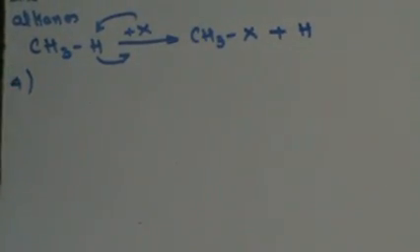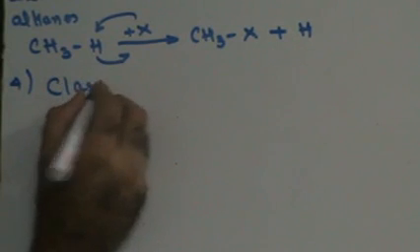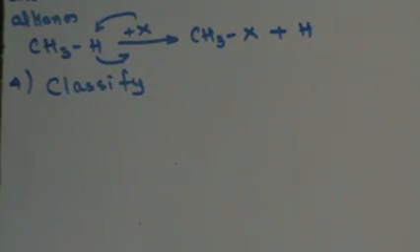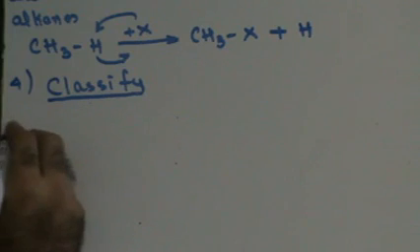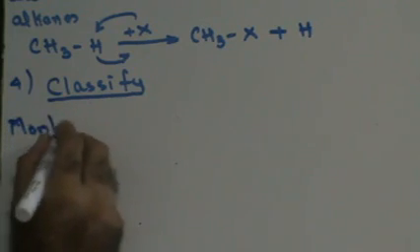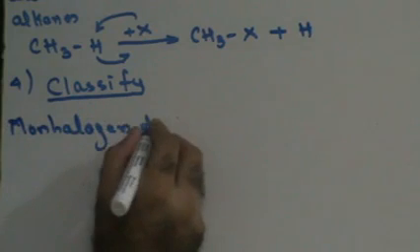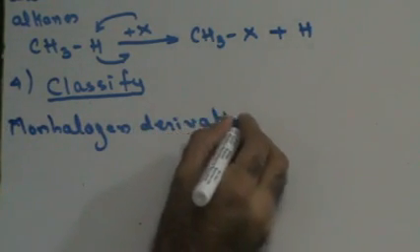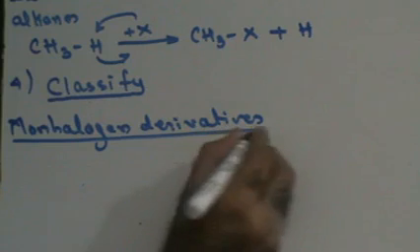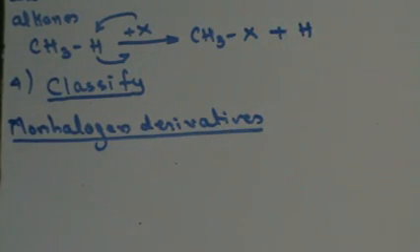Next. Classify. How do I classify halogen derivatives of alkane? Now, halogen derivatives of alkane are classified on the basis of the number of hydrogen atoms that have been replaced in the alkane. They are classified as monohalogen derivatives. What are monohalogen derivatives? Monohalogen derivatives are those compounds which have been derived from alkanes by replacing one hydrogen atom by one halogen atom.